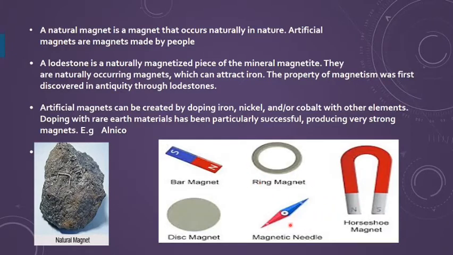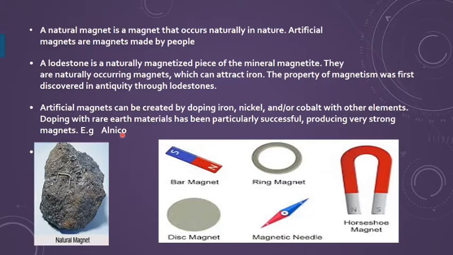You must have used the magnetic needle in your compass, also in your watches. It is very light, and it is simply used to find the direction of the geographic north and geographic south. We can have the disc magnet, which can be used in various equipments, and it is of course a strong magnet. And the question can be asked from you that you have to name the alloy which is used to make the artificial magnet.